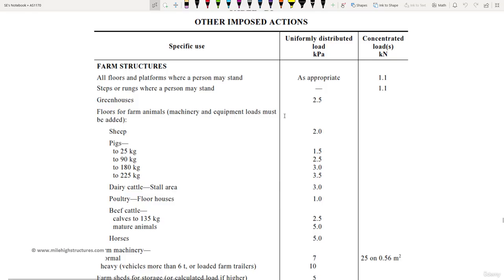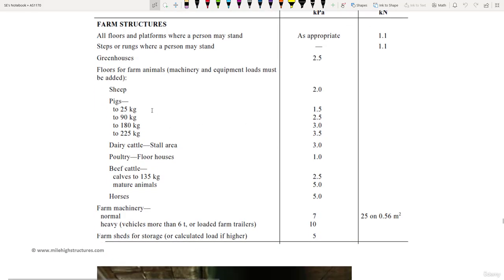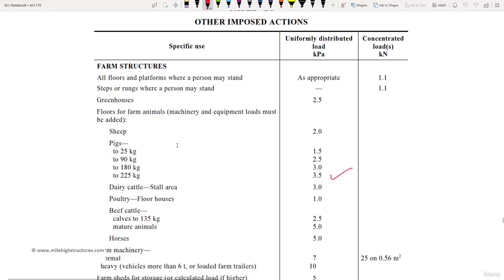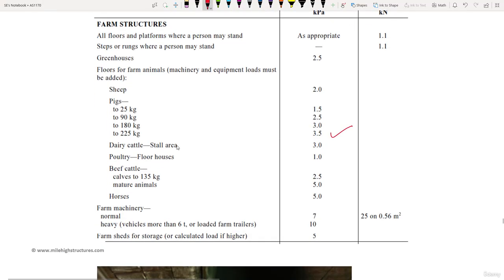So for farm structures, let us say if we are supporting pigs up to 225 kg, for that 3.5 kPa load shall be applied. For poultry farmhouses, 1 kN per meter square has to be applied. For horses, the loading is 5 kPa. That is like when we were talking about heavy vehicles in the previous lecture, we were discussing that for vehicles up to 10,000 kg, 5 kN per meter square load has to be applied. So for horses also 5 kN per meter square load has to be applied.